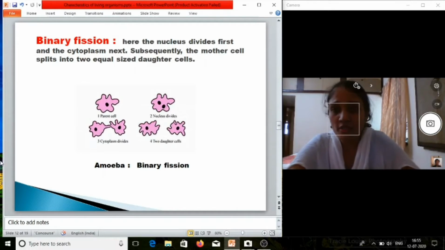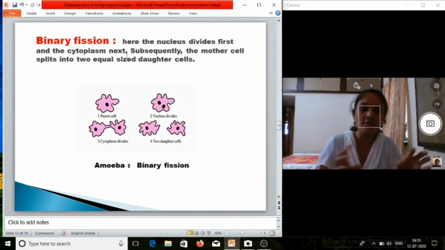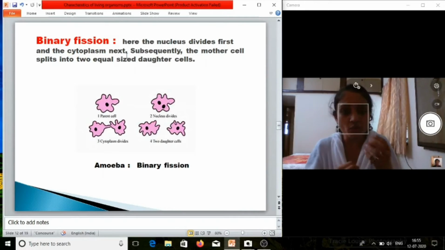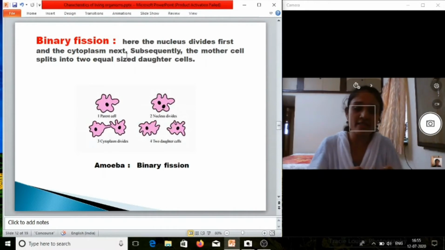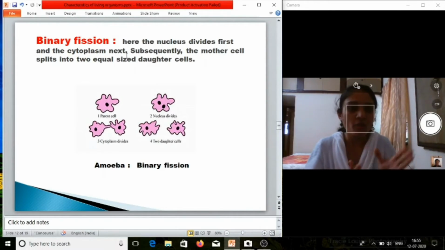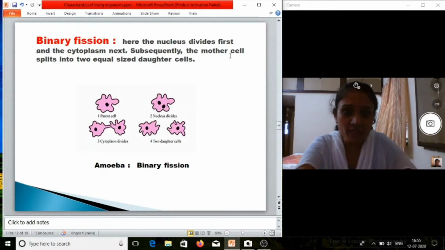Here the nucleus divides first and the cytoplasm next. Okay, first of all, in this process division of the nucleus will take place. After that the cytoplasm will divide. Subsequently the mother cell splits into two equal sized daughter cells.